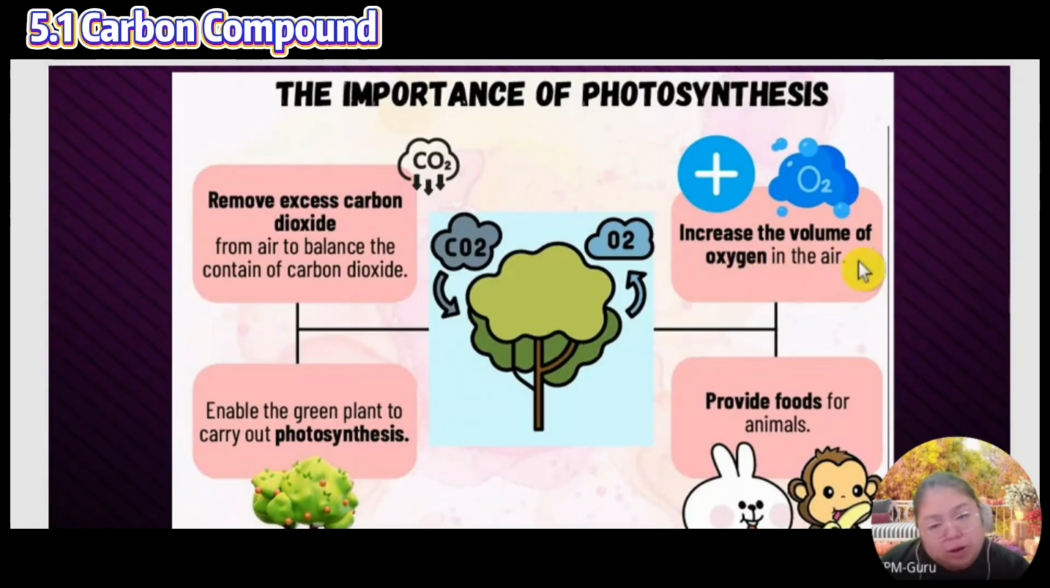Okay, next one, increase the volume of oxygen. We want more oxygen. Then plants are also food for the animals. So it is important for the plants to do photosynthesis. They are also one of the food sources for the animals.